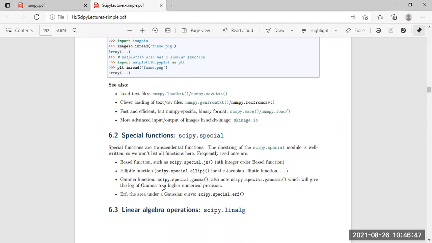Apart from regular expressions, whatever extra complex or derivative-type mathematical functions there are, in that case we need to import the scipy.special sub-package, right?